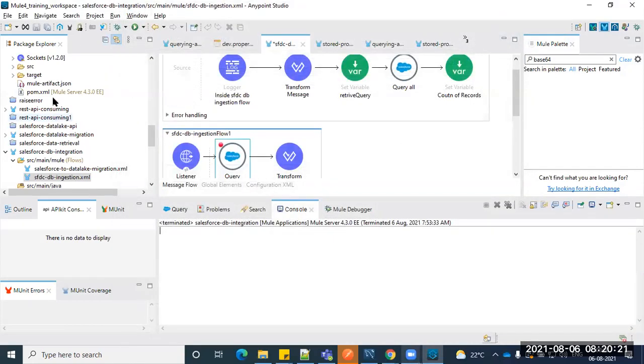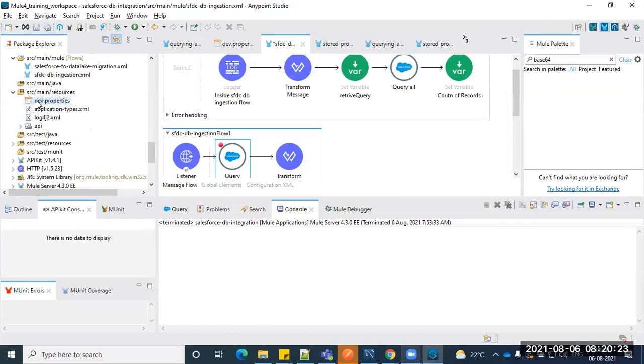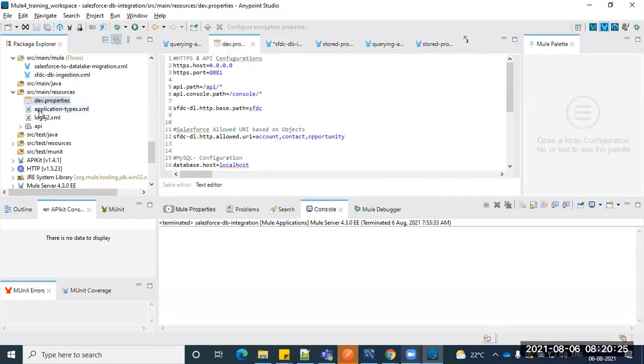That's the reason we have multiple properties here: dev properties, staging properties, UAT, and then finally production. Similarly, every system and every vendor has different environments for development, testing, and then finally production. For development, they give a non-production sandbox that we interact with.